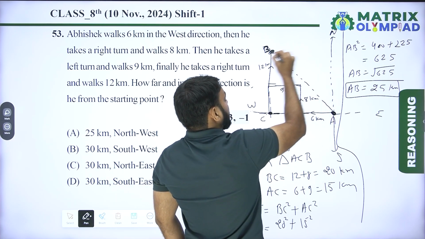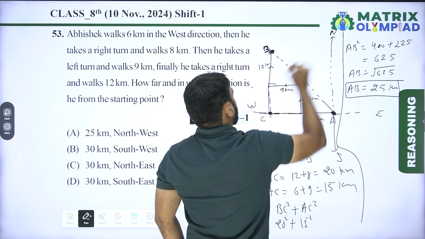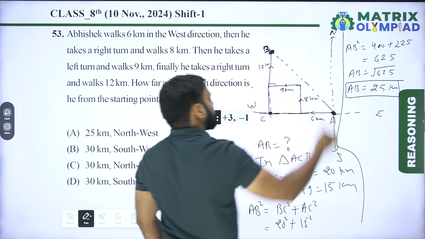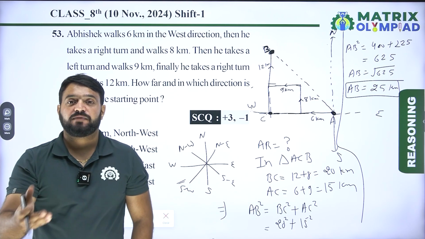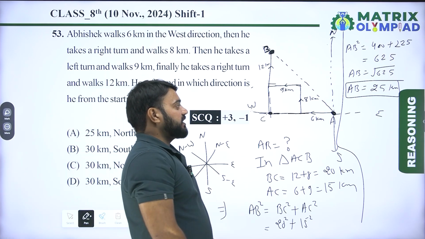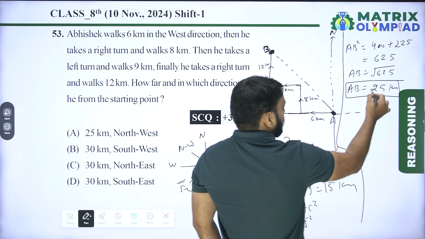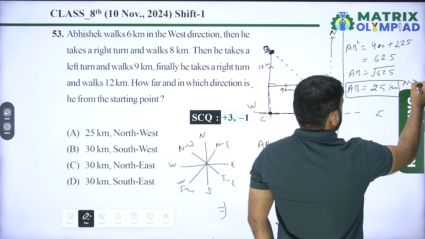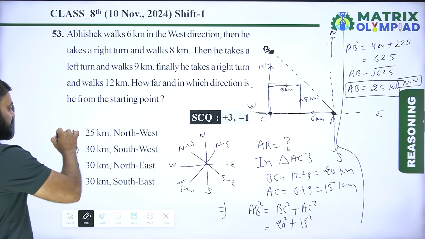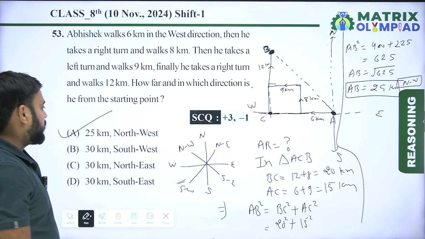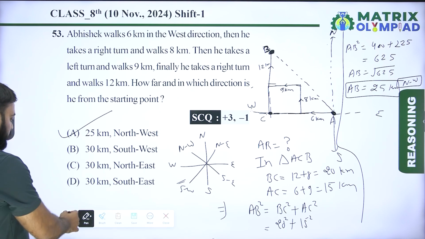So B is in northwest of the starting point A. So B is in northwest from the starting point. So here 25 kilometer northwest is the correct answer of this question. So here option A is the correct answer of this question. Now let's move on to the next question.